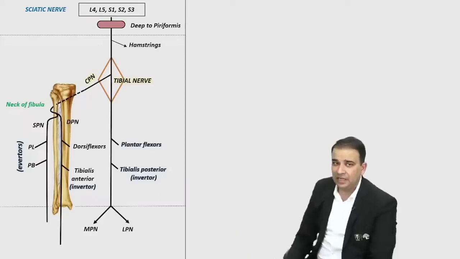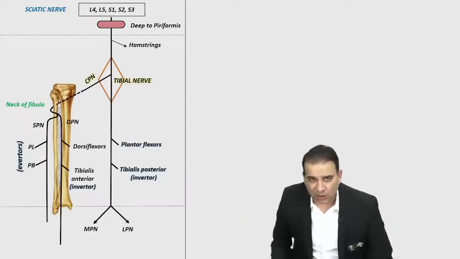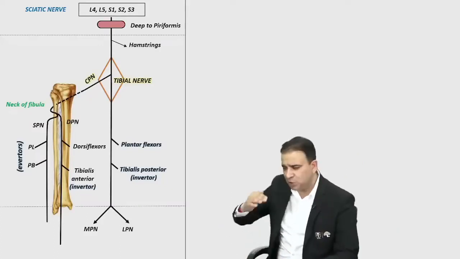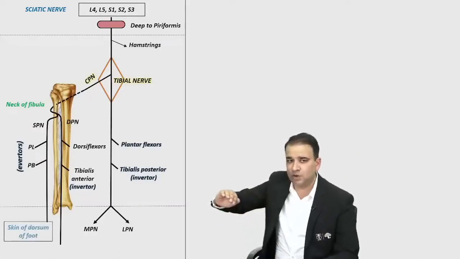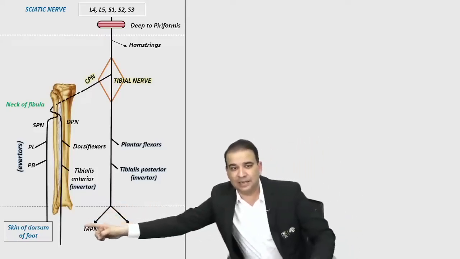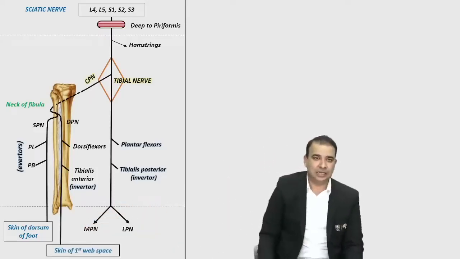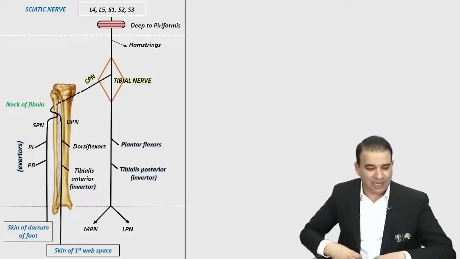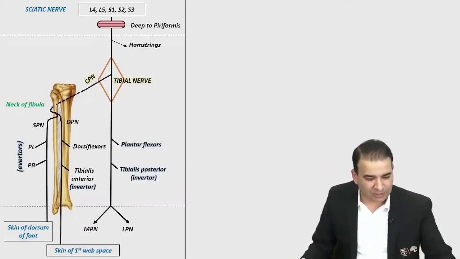Now what is the fate? Ultimately, the superficial peroneal nerve goes and supplies the skin on the dorsum of foot. Majority of the dorsum of foot is supplied by superficial peroneal nerve, except the first web space, guys. The first web space is supplied by the deep peroneal nerve. The deep peroneal nerve supplies the skin of the first web space. It supplies the skin between the first and the second toes, between the first and second digit.